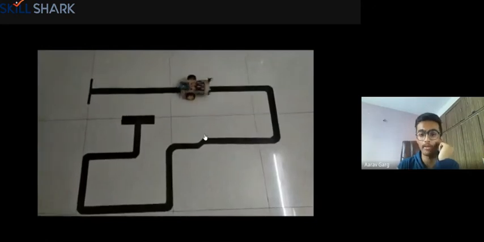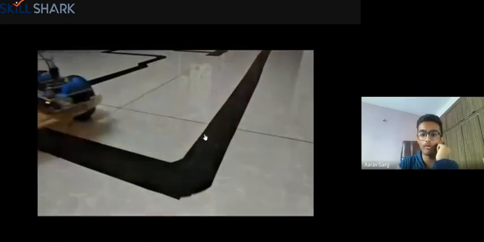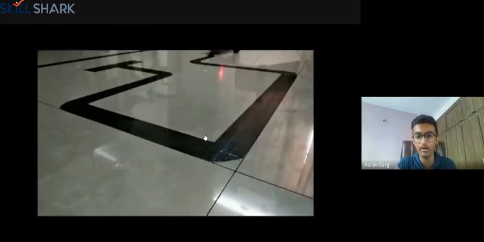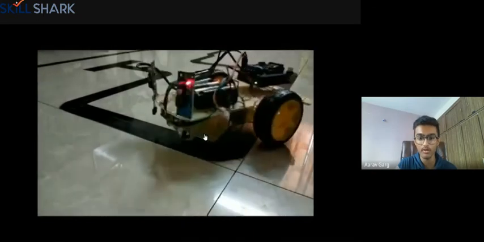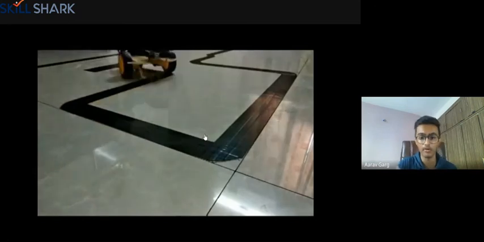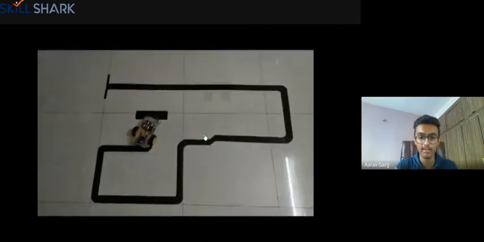So are you able to see the video? Probably yes. This is the line follower robot. There's a black line on the ground, and this is following it. It has some sensors pointed downwards, which are sensing whether the line is there or not. And this way it automatically follows the line, right? It can follow any line, even if you make it thinner. You just need to program it to follow whichever line you want. Line sensor, basically. So that is what it is, a line follower robot, right?